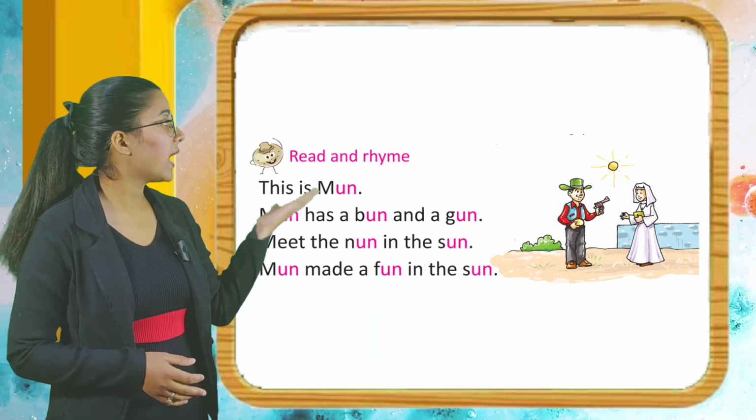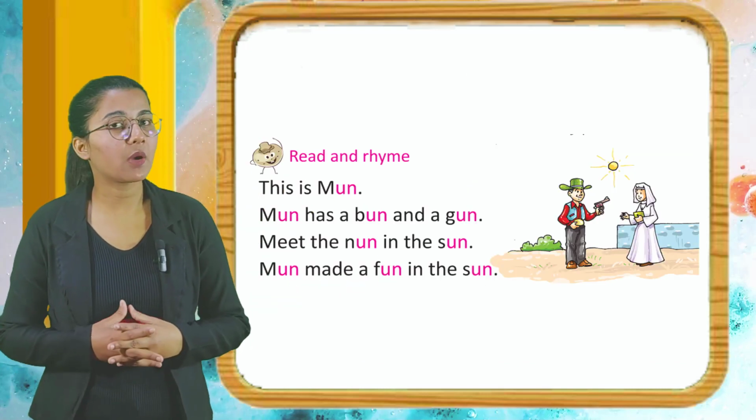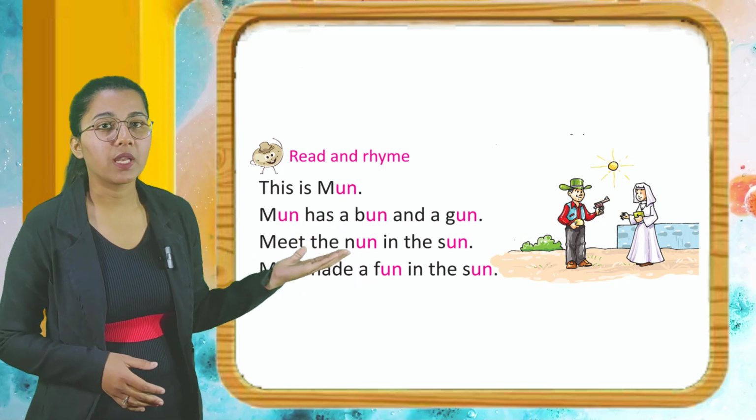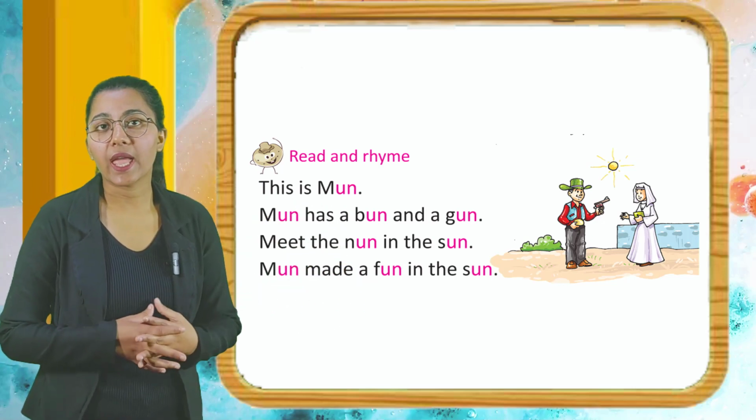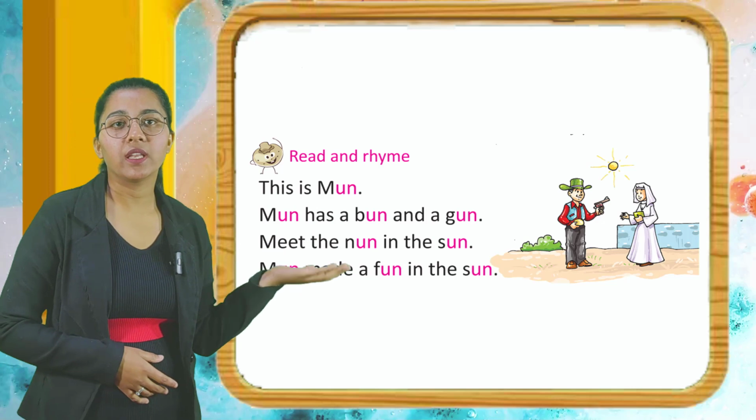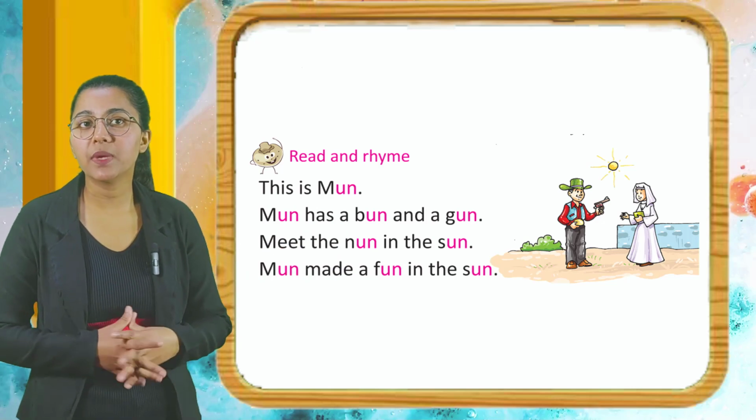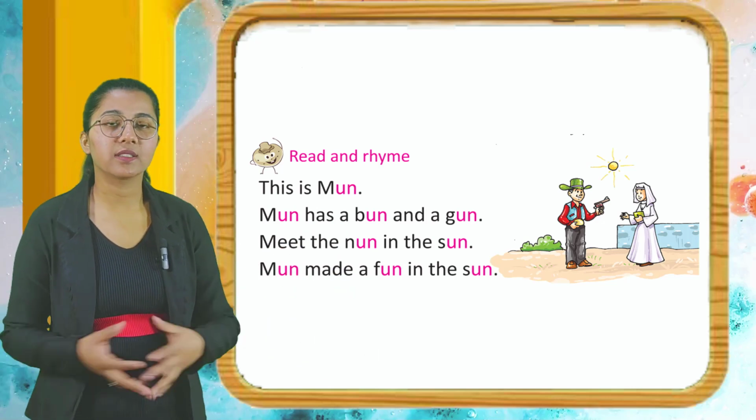Now read and rhyme. So students, now read with me. This is Mun. Mun has a bun and a gun. Meet the nun in the sun. Mun made a fun in the sun.